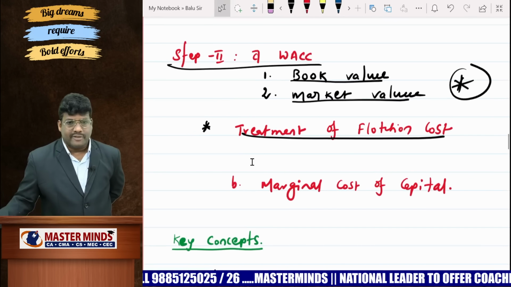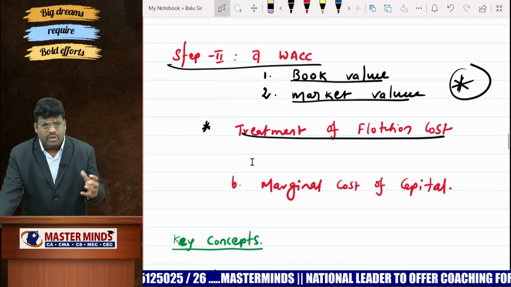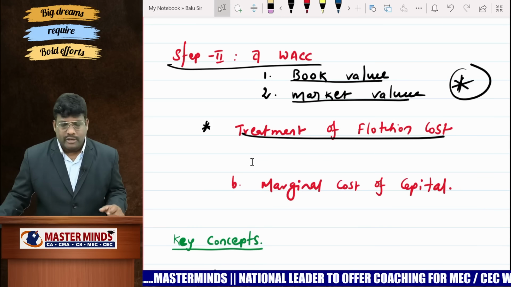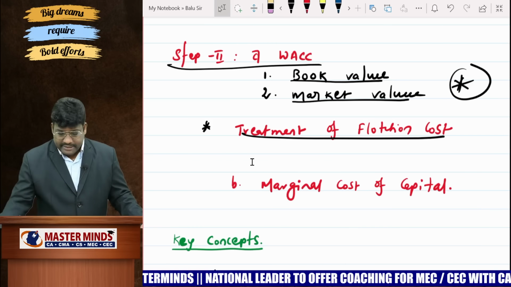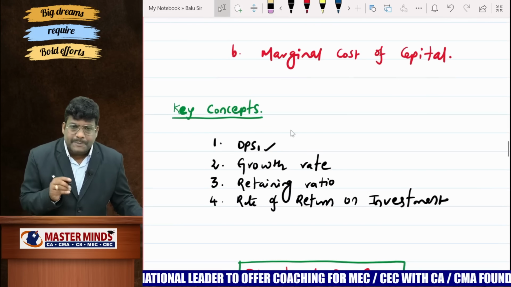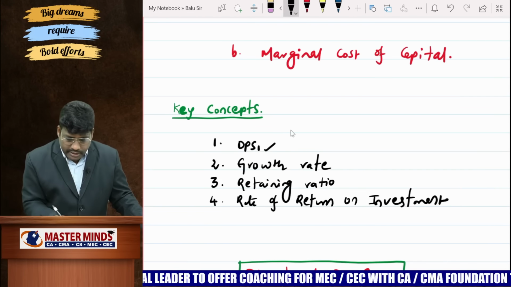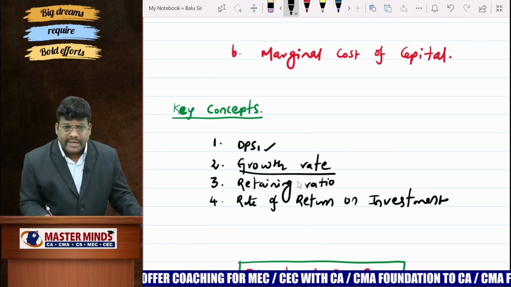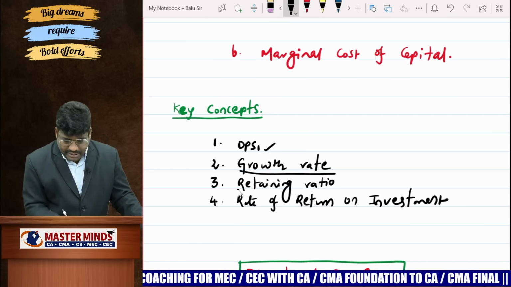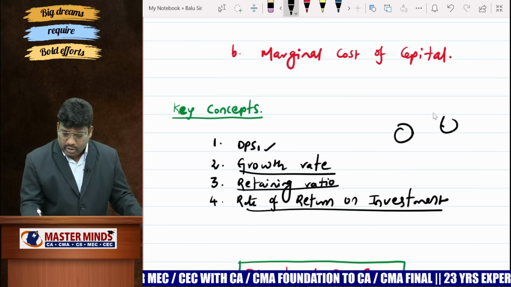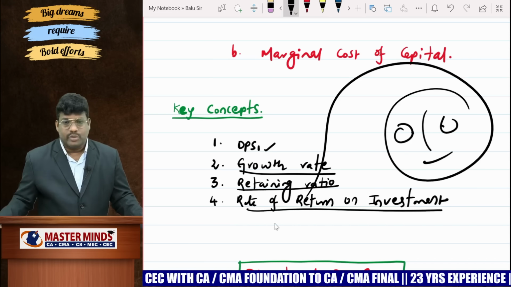Thereafter, marginal cost of capital. Marginal cost of capital is the additional cost of capital when a company raises additional funds. Okay, that is a marginal cost. This model you check it. Then coming to a major important point, don't get confused with respect to DPS 0, DPS 1, learn it. Calculation of growth rate, get the concentration, because if you want to concentrate on growth rate, you must have attention on retention ratio, rate of return on reinvestment. Pay attention on these aspects, my dear students.